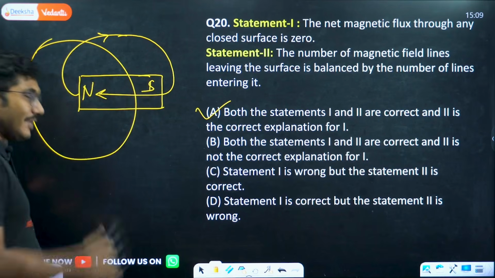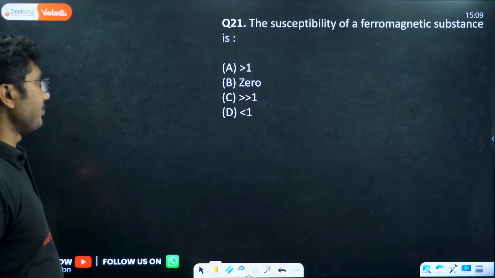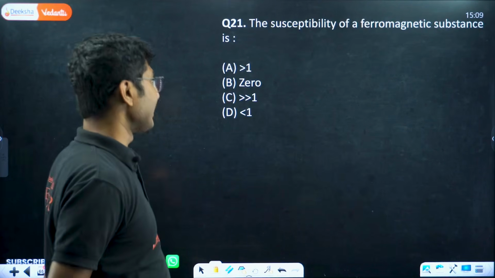So that is a very interesting statement-based question. Next, the susceptibility of a ferromagnetic system.